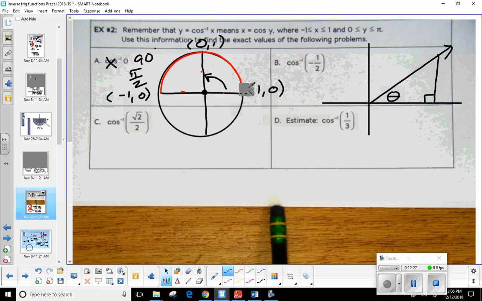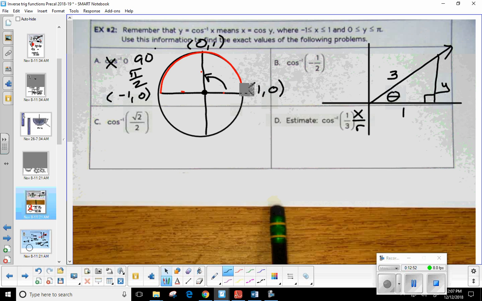Okay, now we said cosine was always x over r. So this is 1, and this would be 3, right? Okay. Well, now I want to go ahead and figure out what that missing side is. So what am I going to do? Pythagorean theorem. Can anybody set up the equation for me?